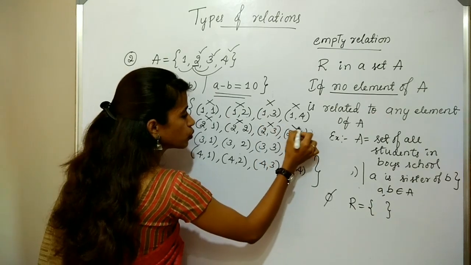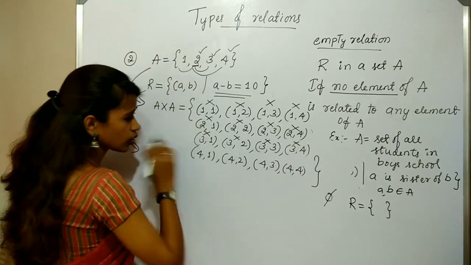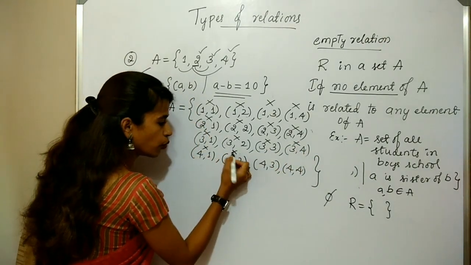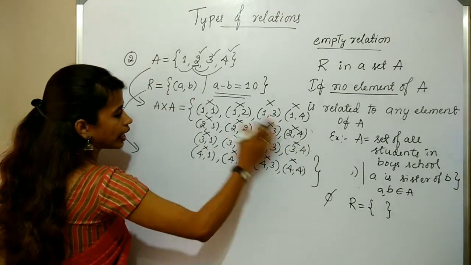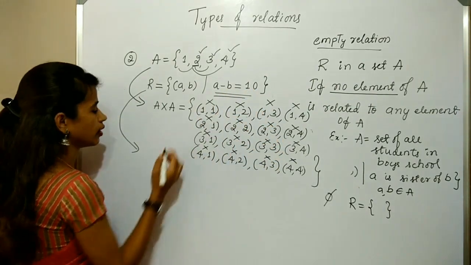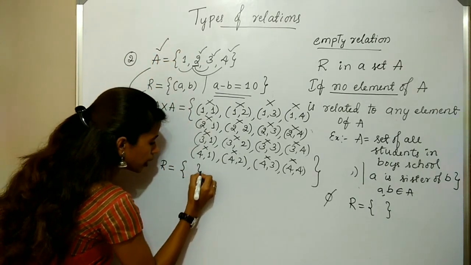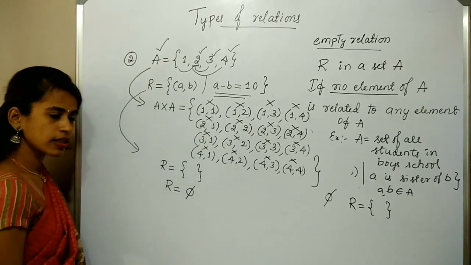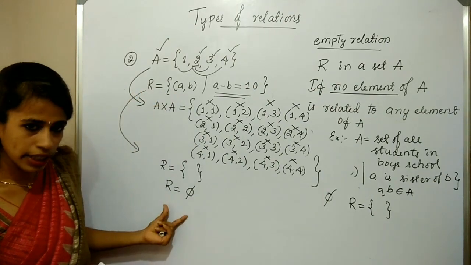So 2, 3, 2, 4, 3, 1, 3, 2, 3, 3, 3, 4. These elements do not belong to R. In fact, 4, 1, 4, 2, 4, 3, 4, 4. So why? Any element of this collection does not give the difference equal to 10. Therefore, the relation in the set A is empty. R is equal to empty set. So, this is the second example for empty relation.